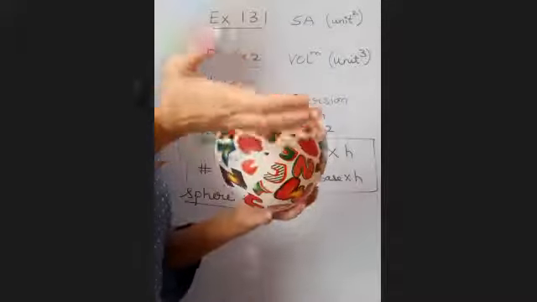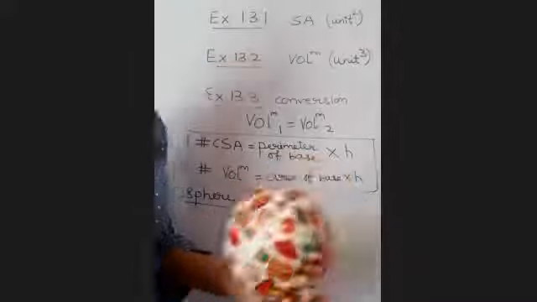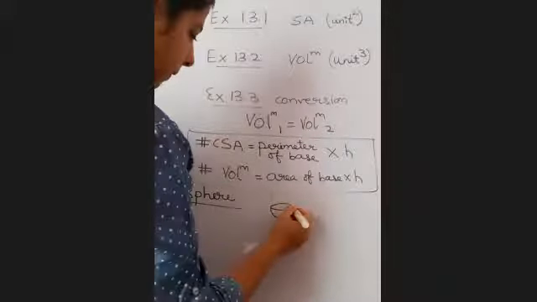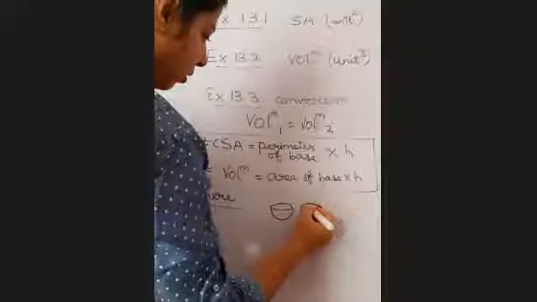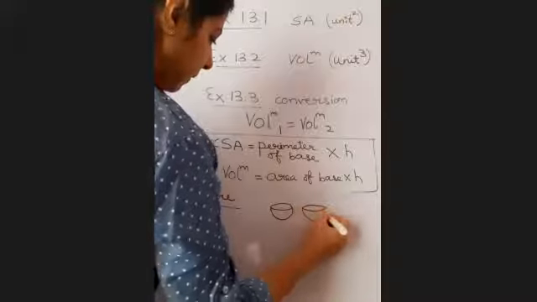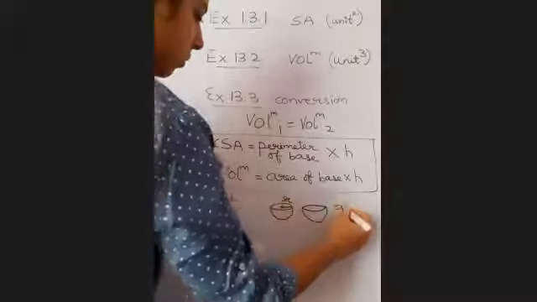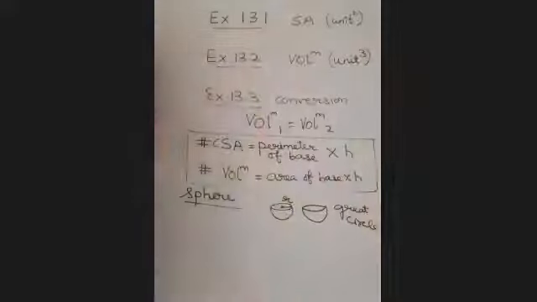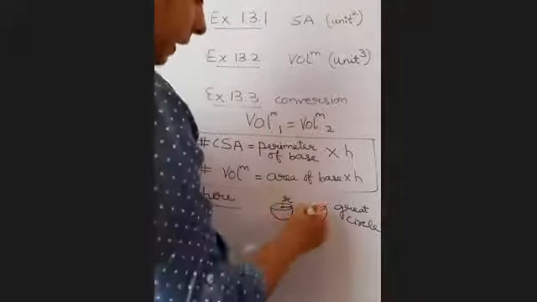If I want to divide this ball from the center, two equal parts will be obtained. Whatever is the radius of this circle, this is known as the great circle. The radius of this circle is r. What will be the area of this circle?